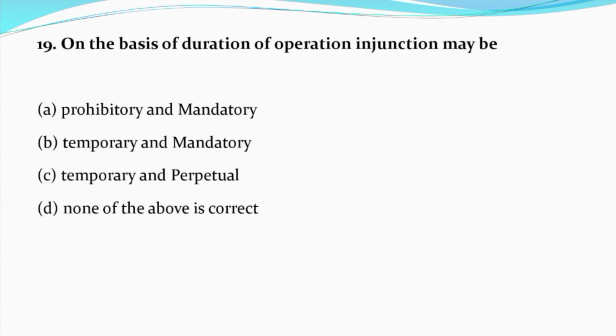Now question 19. On the basis of duration of operation, injunction may be option A, prohibitory and mandatory. Option B, temporary and mandatory. Option C, temporary and perpetual. Option D, none of the above is correct. Now we have to concentrate only on the injunction basis upon the duration, and if we talk about duration, then the correct answer will be option C, that is temporary, and perpetual, that is permanent.